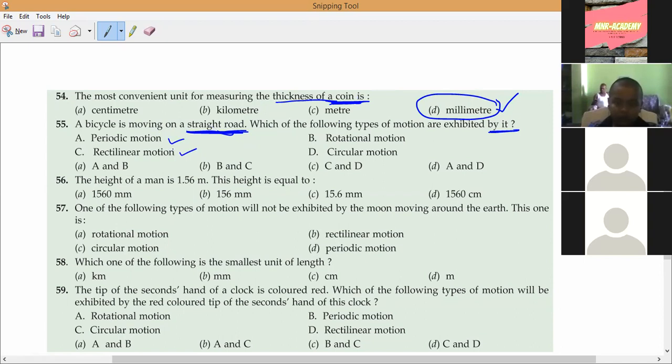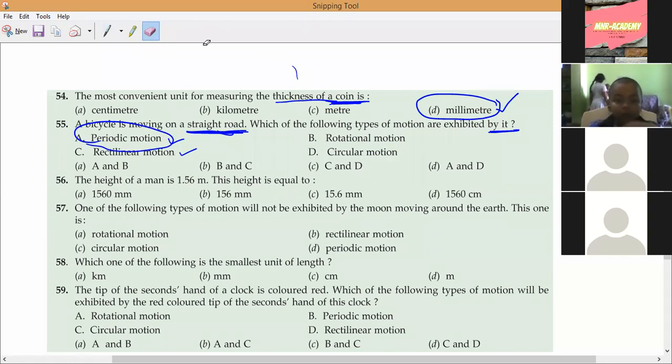So rectilinear and periodic. Here two options are given, so rotational and circular motion won't come. So periodic and rectilinear motion. Actually, periodic motion is wrong. So here you can see, if your bicycle is moving on a straight road, it is rectilinear motion.